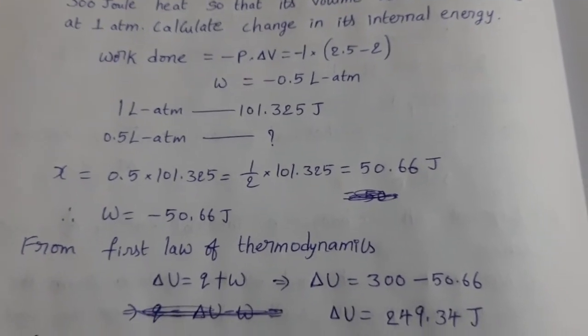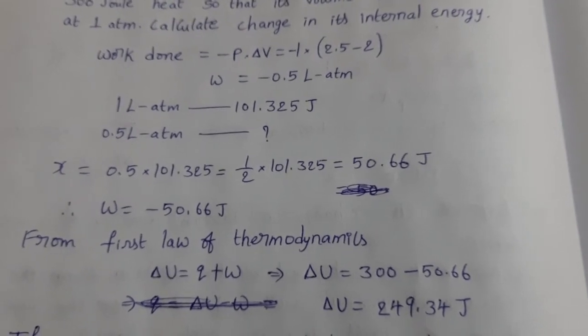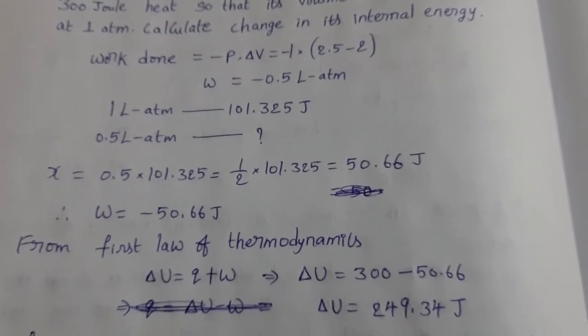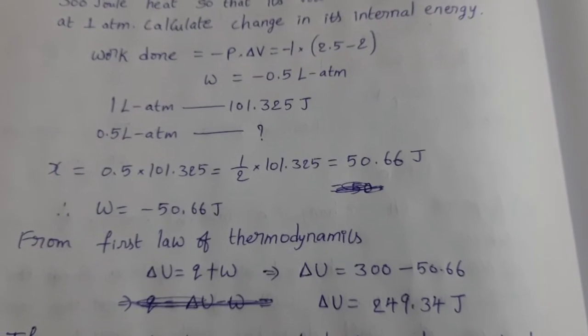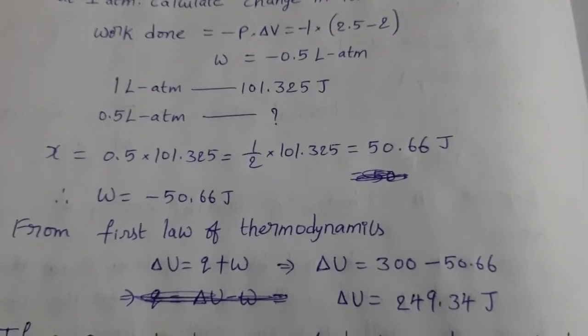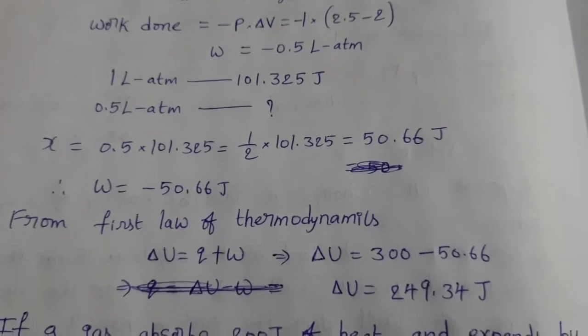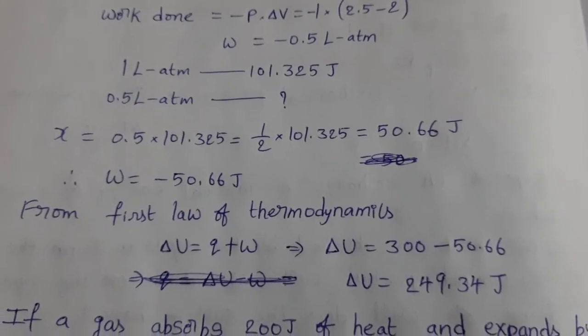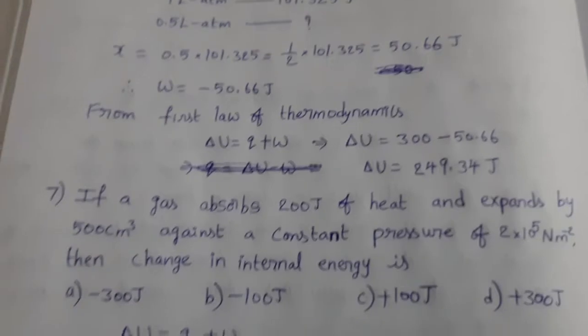From the first law of thermodynamics, delta U equals Q plus W. So Q means 300, W means minus 50.66. Substitute those values, then we get delta U equal to 249.34 joules. Okay. See the next one.